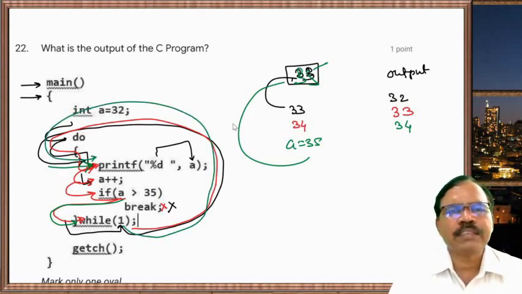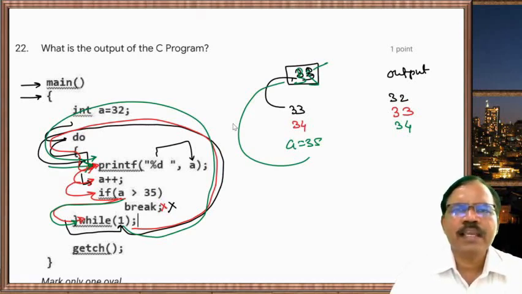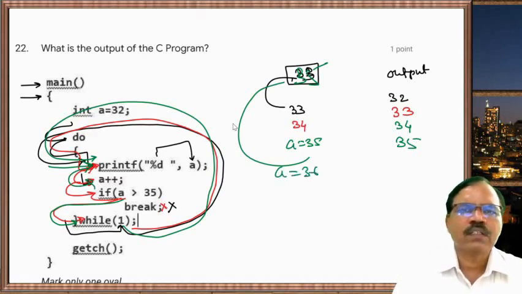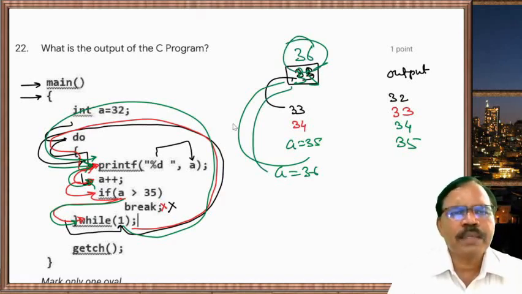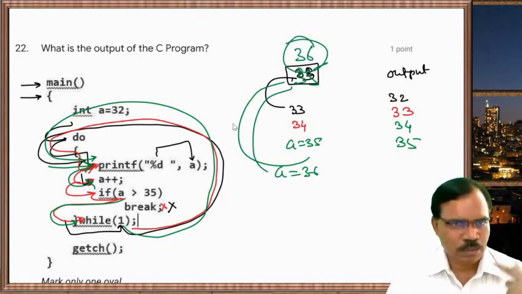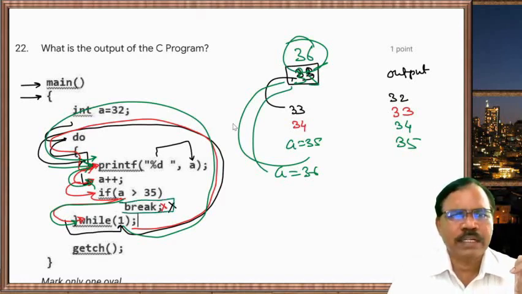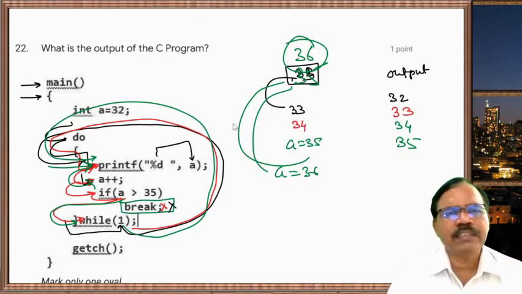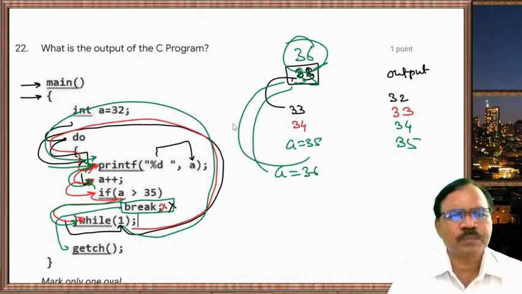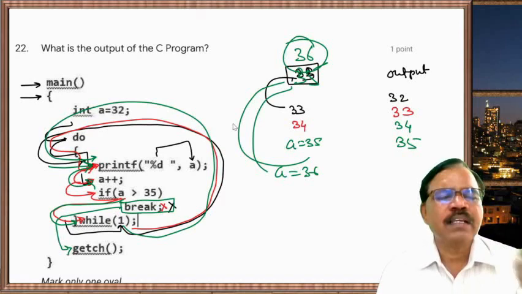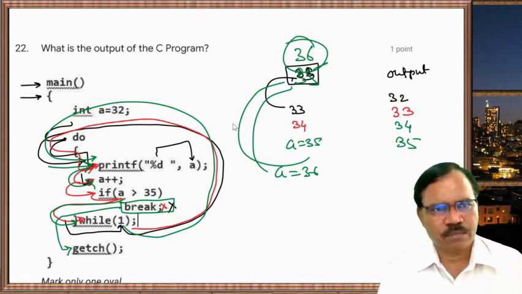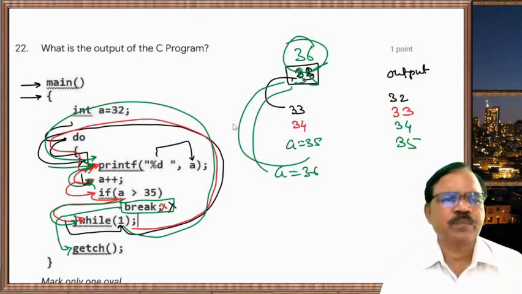So printf %d a. What is the value of a? a is 35, so that is printed. Now a becomes 36, so at the memory location 36 is stored. Now if a greater than 35, a is 36, greater than 35, true. So break is evaluated. Break is evaluated means it directly jumps out of the loop. Break is a jump statement. It goes to the statement after the do while loop, that is getch, and then end